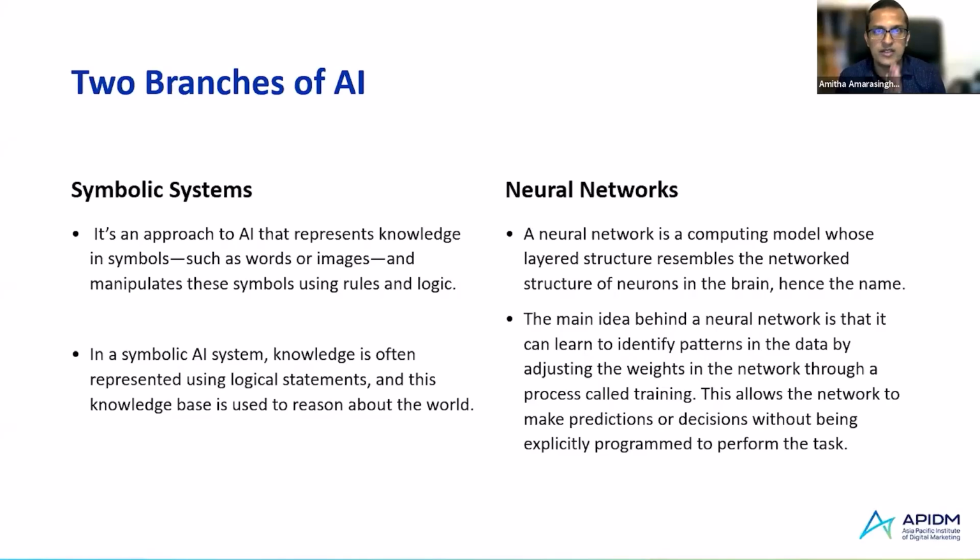sequences or algorithms. A symbolic system uses these logical conditions to make decisions. For example, if A, B, and C happen, then perform action D. This is the basis of how symbolic systems operate. As complexity increases, these logical statements are layered to form what is called a rule-based decision support system.